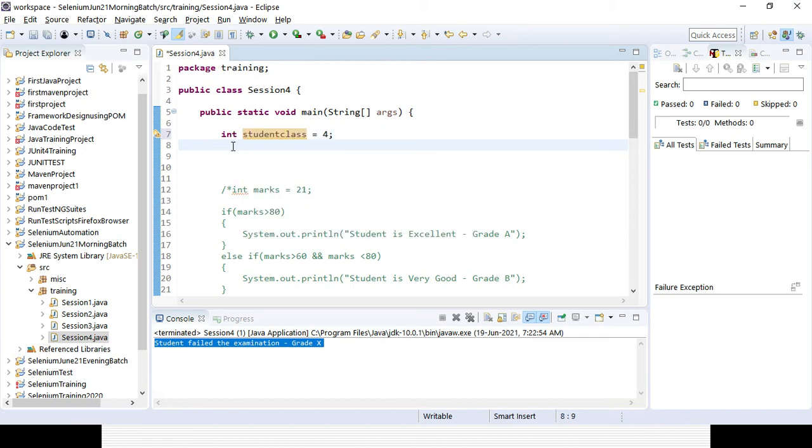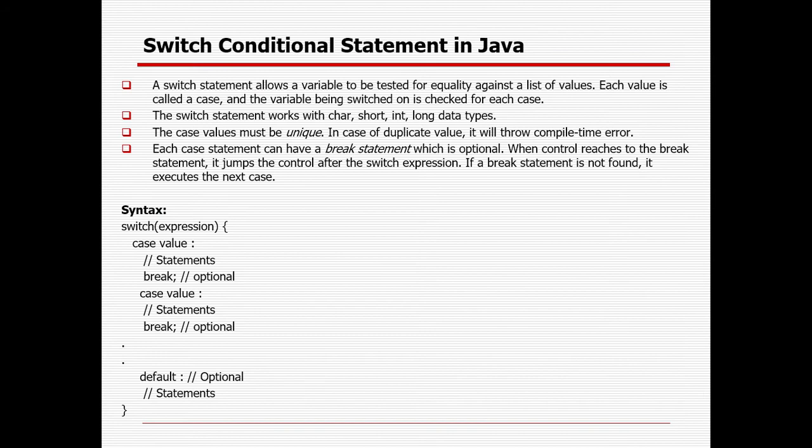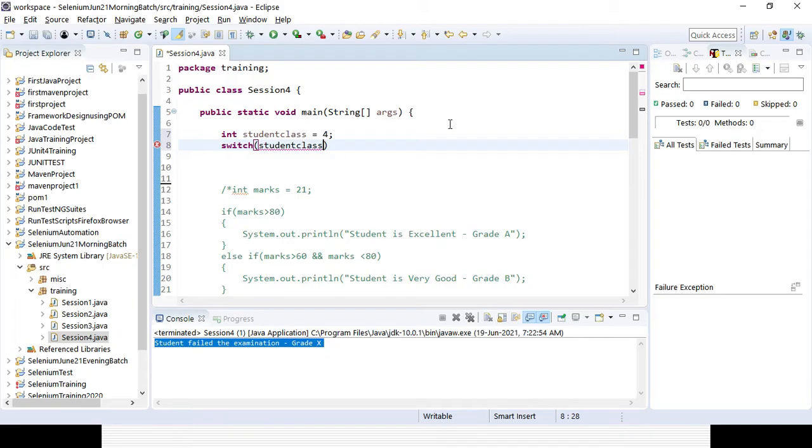So that's why I can declare any variable, data type, variable name, and the value. Then I will be going for the switch statement. So first switch, S-W-I-T-C-H, all are small letters. Then here I will be giving the case, right? Here this is the part. If you go to the syntax, you can see switch and then expression, that means variable. Then we need to give a bracket here.